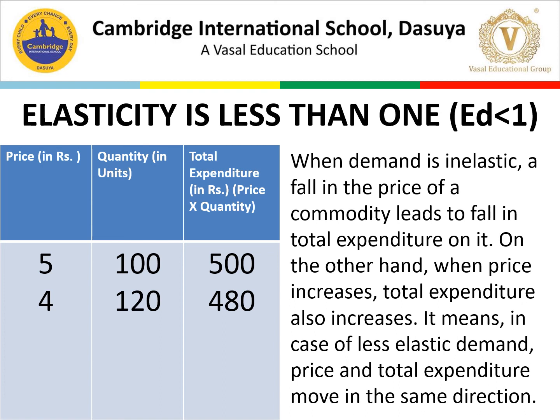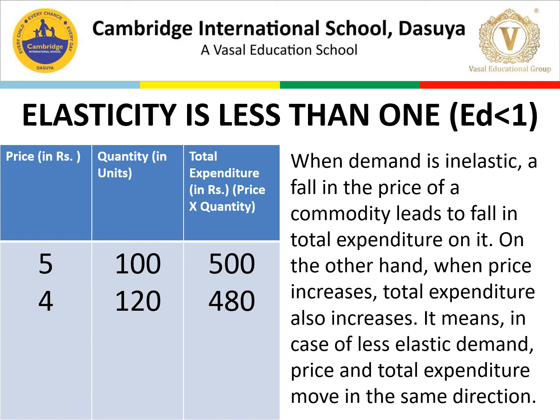So when demand is inelastic, a fall in the price of a commodity leads to a fall in total expenditure on it. On the other hand, when price increases, total expenditure also increases. It means in case of less elastic demand, price and total expenditure move in the same direction. So now you can see the price is declining, and the total expenditure is also declining. So this is the case of inelastic demand.